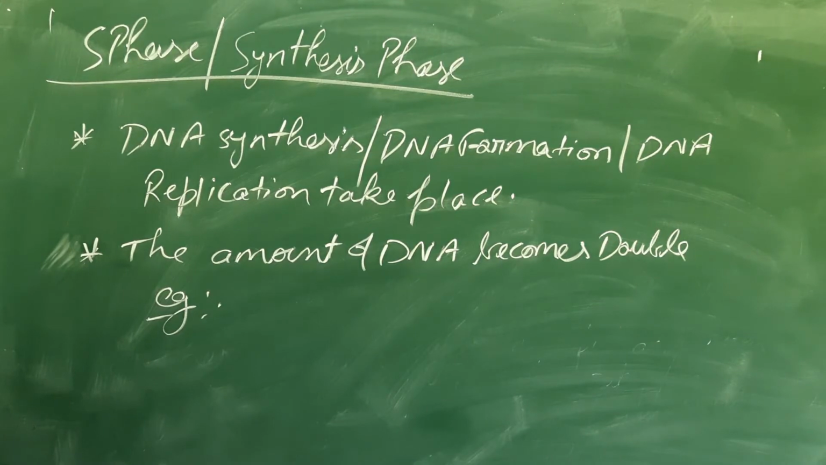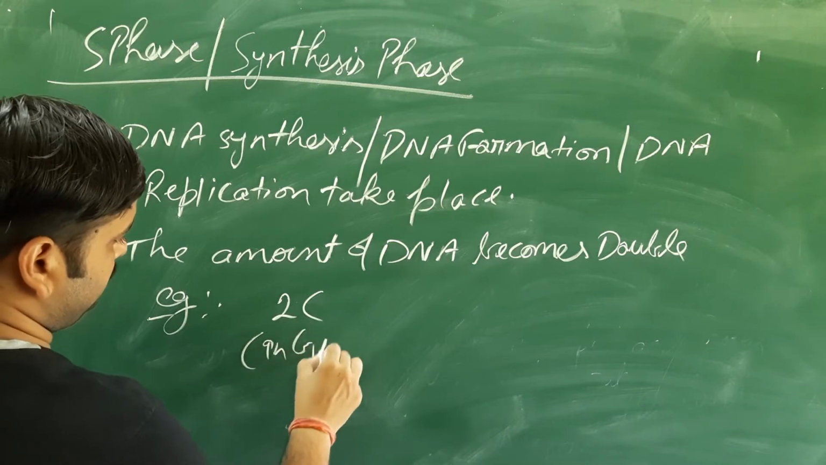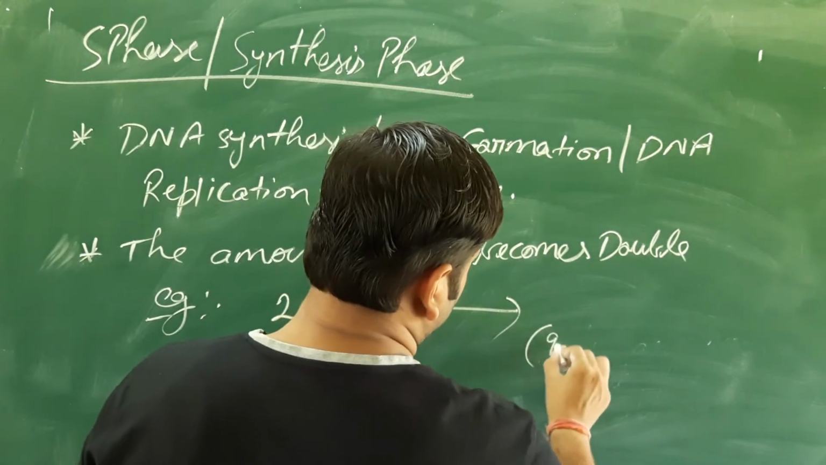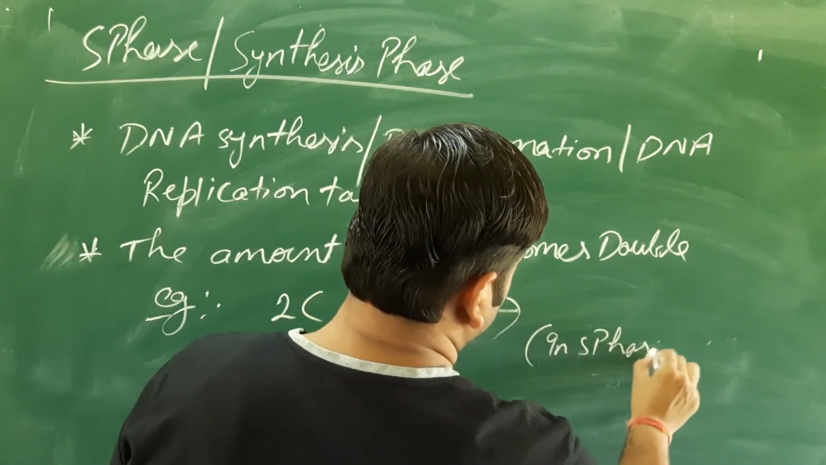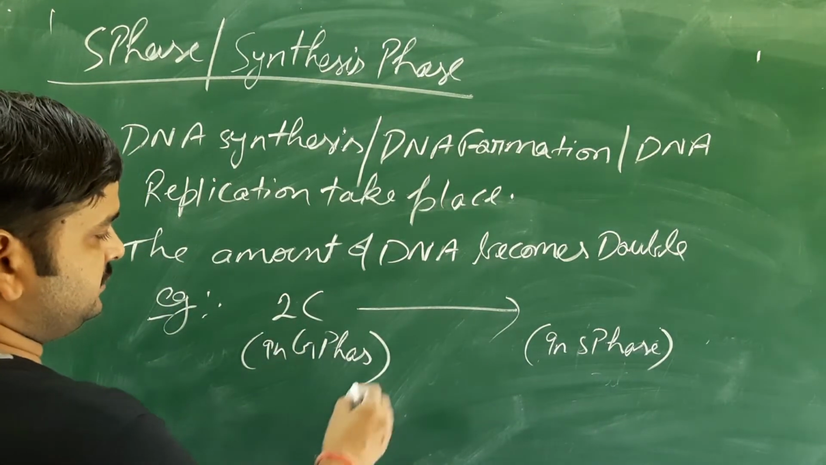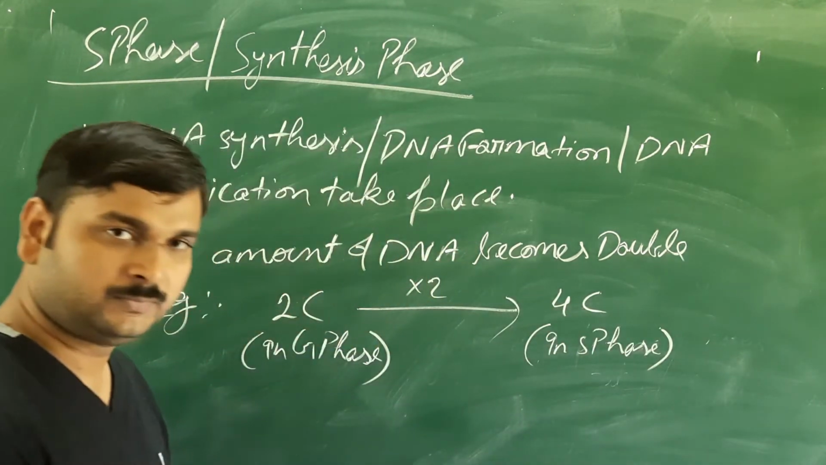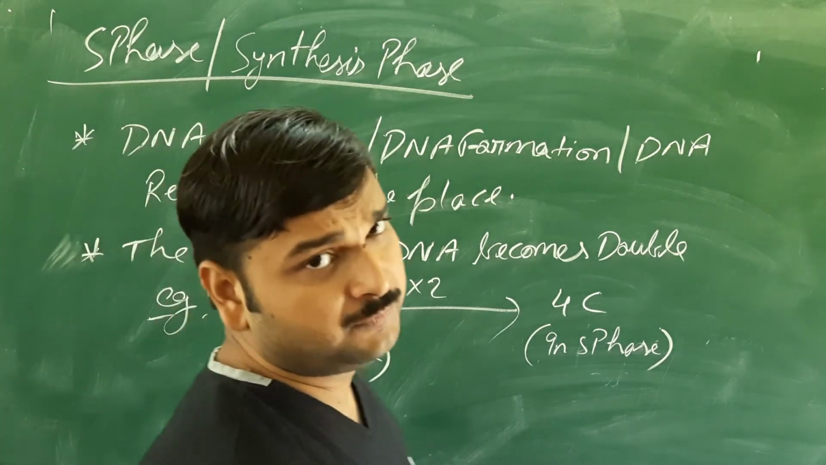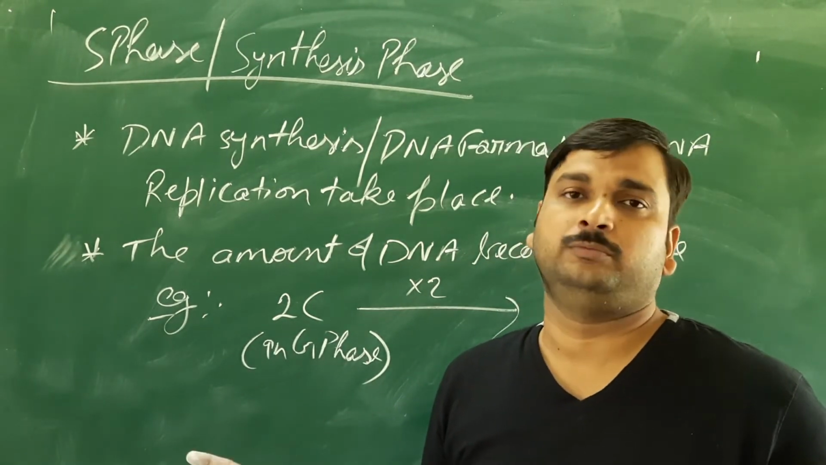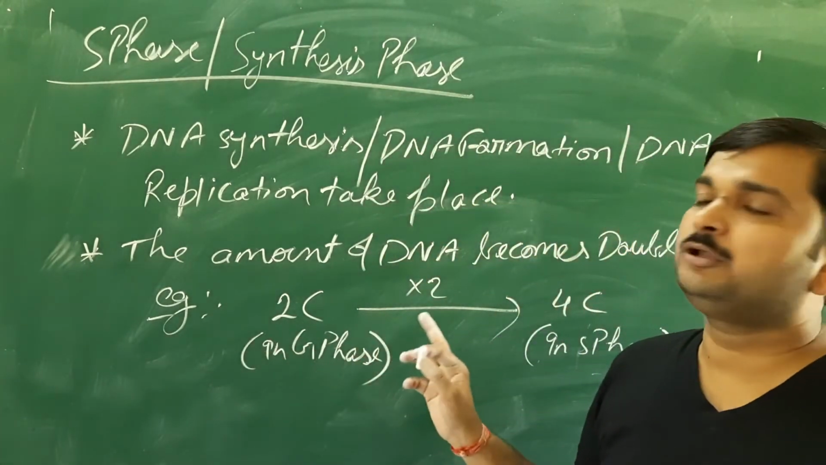Suppose in the G1 phase the amount of DNA is 2C, then what is the amount of DNA in S phase? The amount of DNA will be how much? 2C is the amount of DNA in the G1 phase, therefore it will become double, means it will be 2 into 2, means it will be 4C. Clear? But the most important thing is, what about the number of chromosomes? The number of chromosomes will remain the same. Only the amount of DNA will become double.